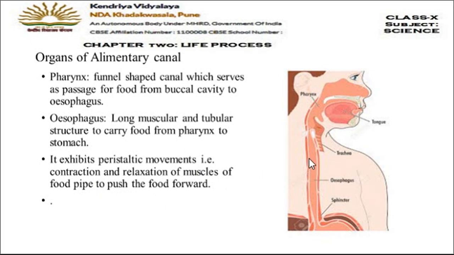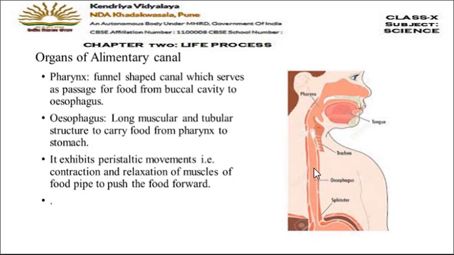That means the walls of the esophagus are made up of muscles. So muscles have the function of contraction and relaxation. They show the movements with rhythmic contraction and relaxation. So this contraction and relaxation of the muscles of the food pipe helps in the movement of the food from upside to downside.